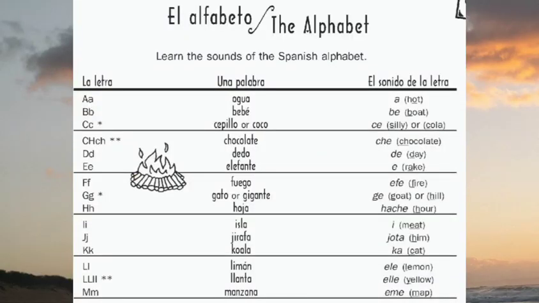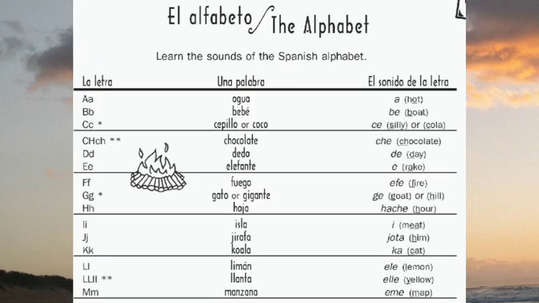So here it says el alfabeto, the alphabet. So it says la letra. We have la letra, the letter, una palabra, the word, y el sonido de la letra, the sound of the letter. For example, letter A, a word in Spanish is agua, water. The sound is ah.